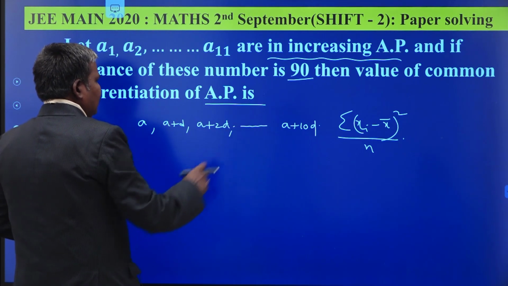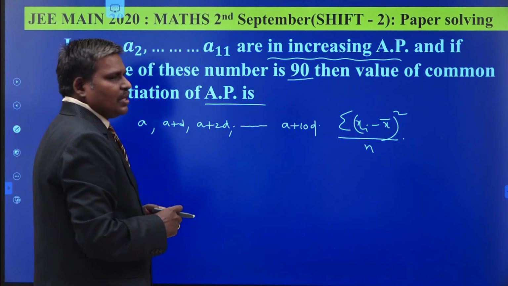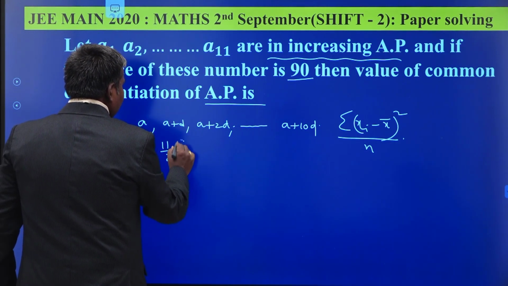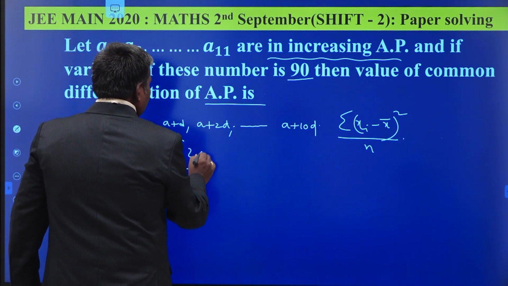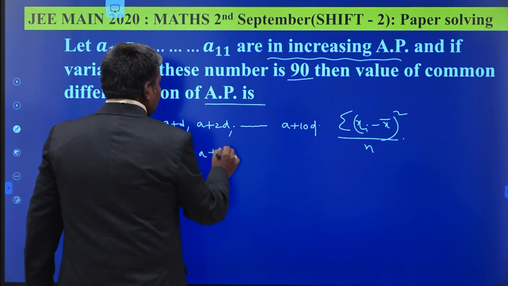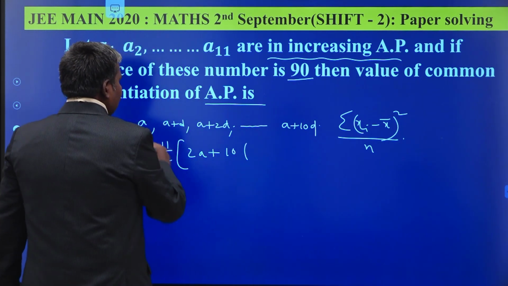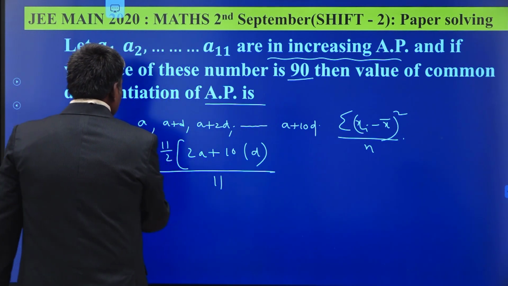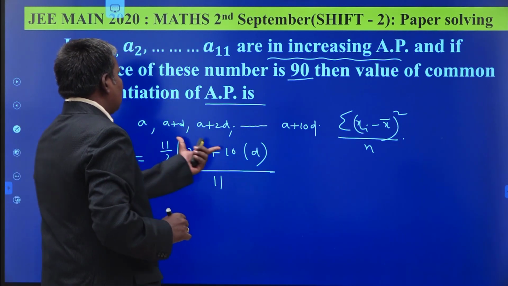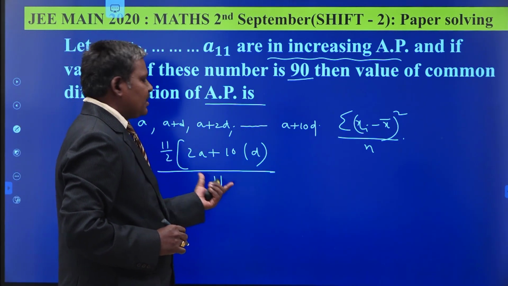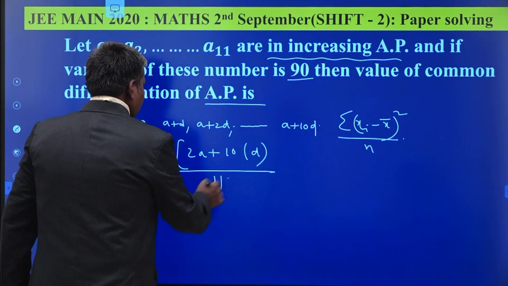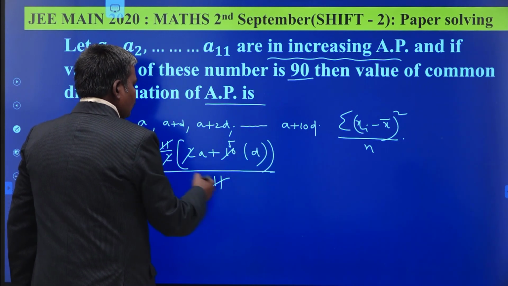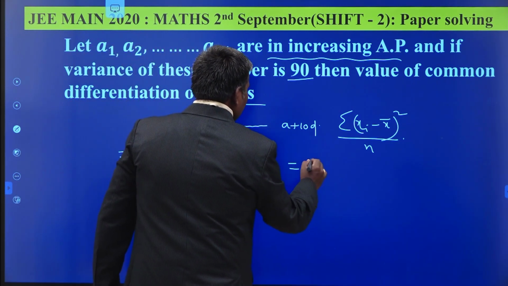The sum of n terms of an AP is n by 2 times (2A plus (n minus 1) D). That is 11 by 2 times (2A plus 10 times the difference D), whole divided by the number of terms. This gives x bar, since the sum of the numbers divided by the total number of numbers gives the average. 11 gets cancelled, 2 goes into 10 five times. So what is the value? A plus 5D.